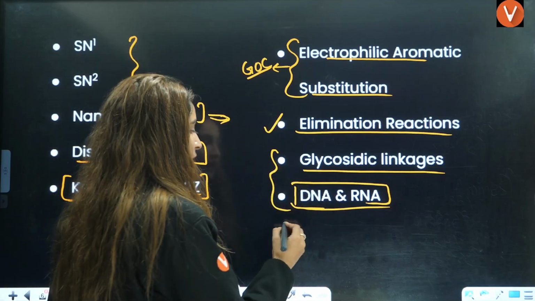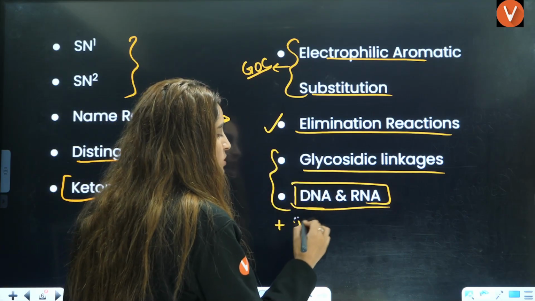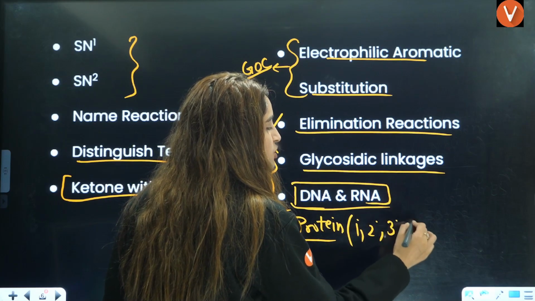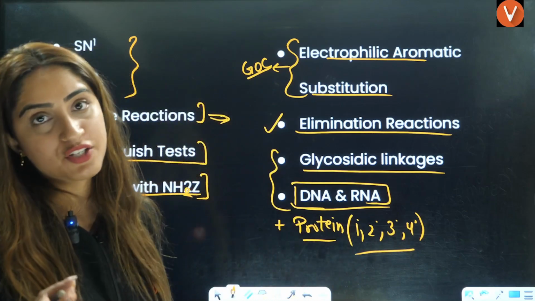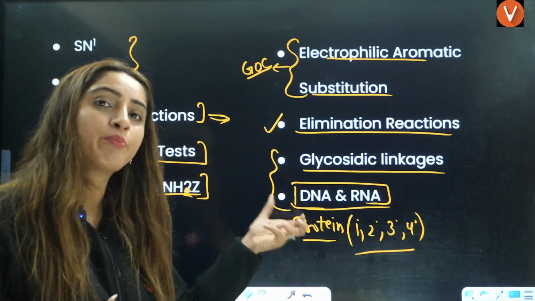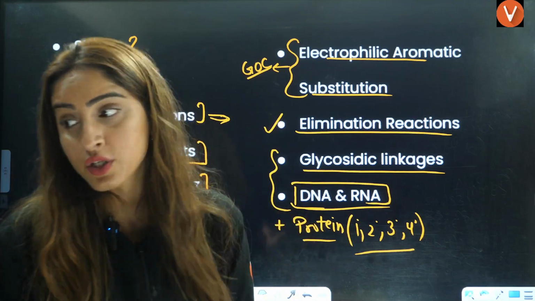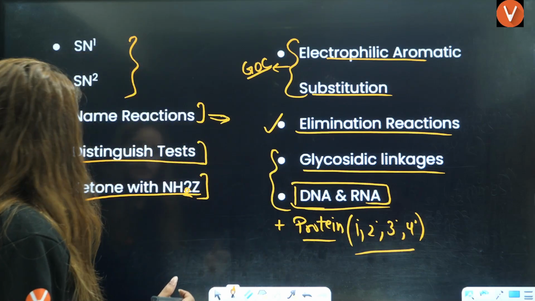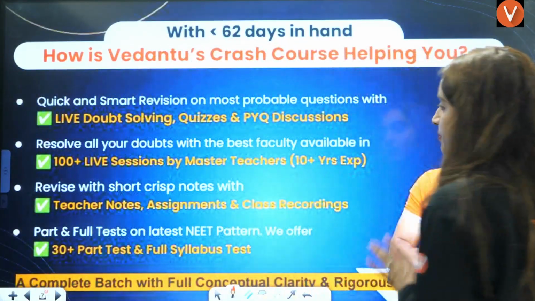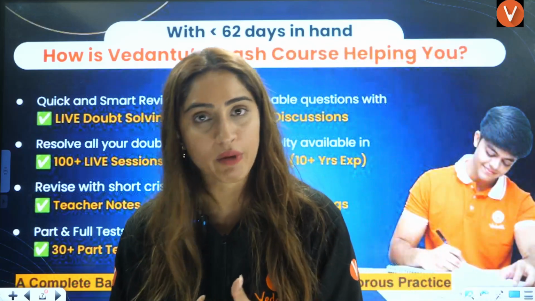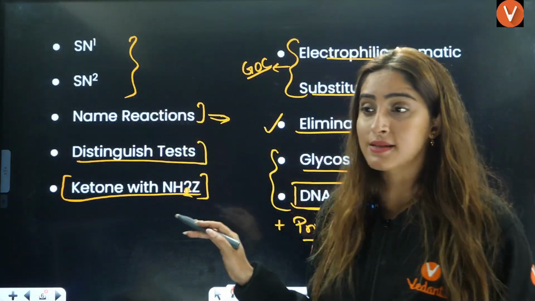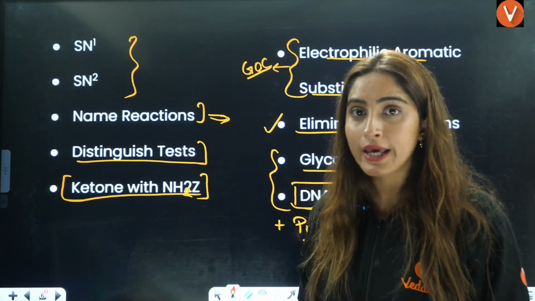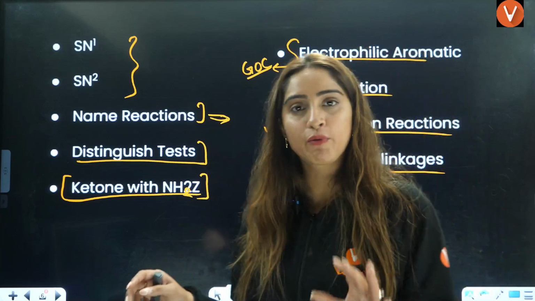And one more topic from biomolecules, I would suggest don't skip proteins: primary, secondary, tertiary and quaternary structure, and denaturation. These are two other very important topics that I would not want any student to skip, because we have directly seen very simple questions from them. So that's the 50 most important topics for your NEET 2025. If you can do all these topics in detail, I guarantee you will not mark even a single question wrong here, because only simple questions are asked.